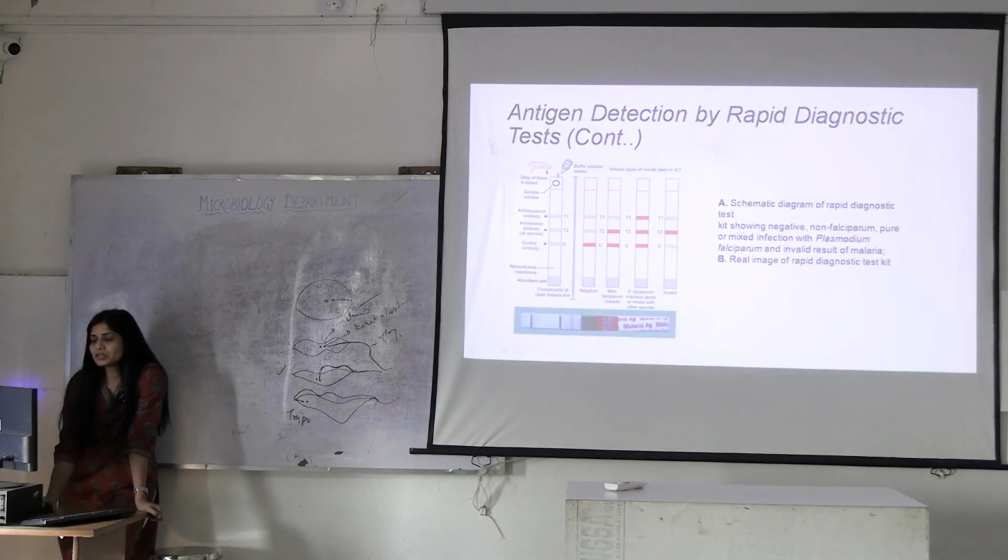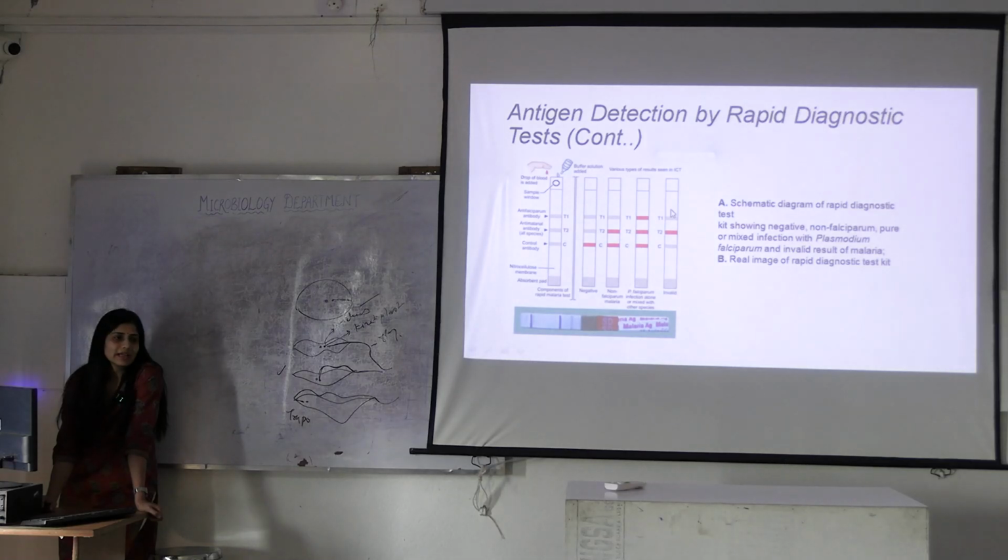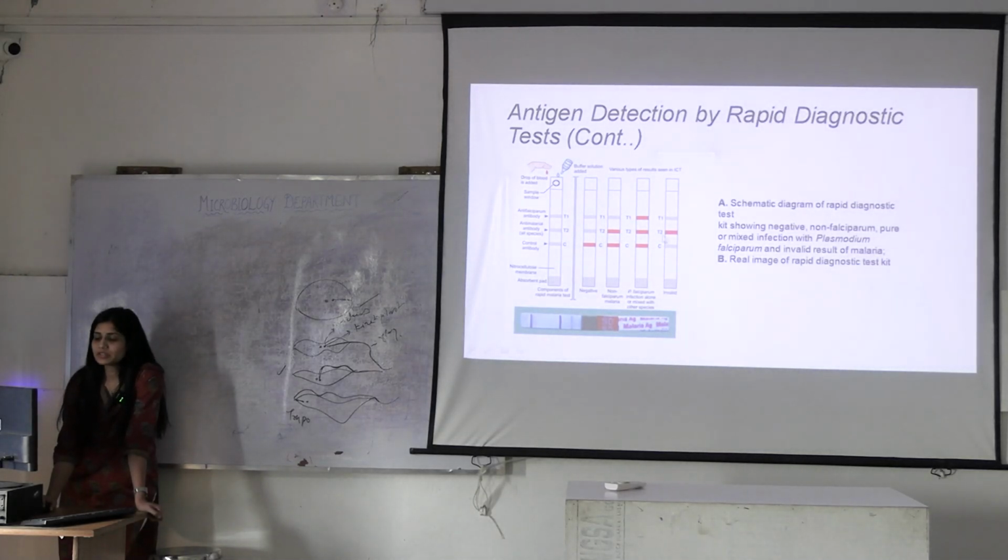While doing antigen detection by rapid diagnostic tests, how will you interpret them? Whenever you are performing this, you have to see if this lateral flow assay has a control or not. If there is no control, it means what? It means that the test is invalid. If the control is not coming, if it's still showing white, it should turn red like this. Otherwise the test is invalid.